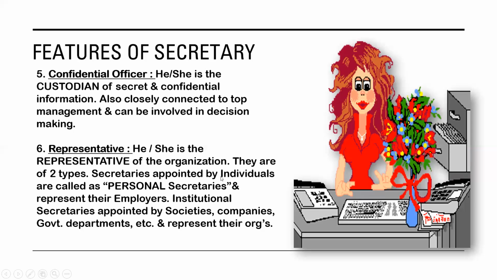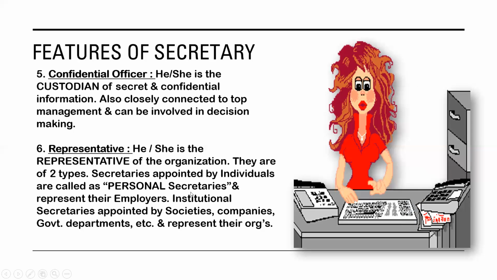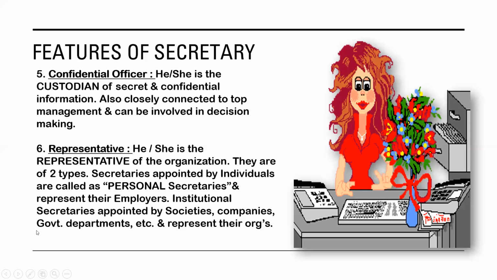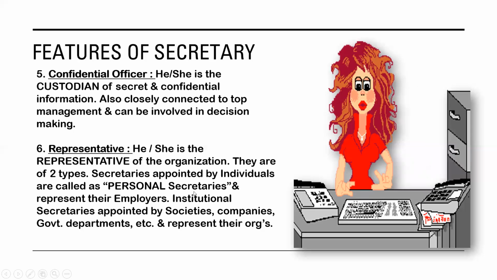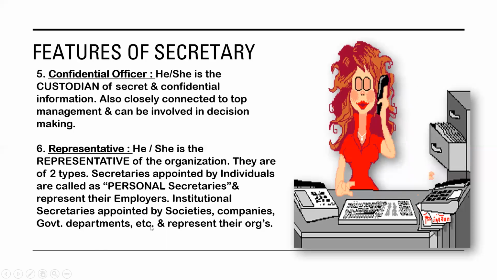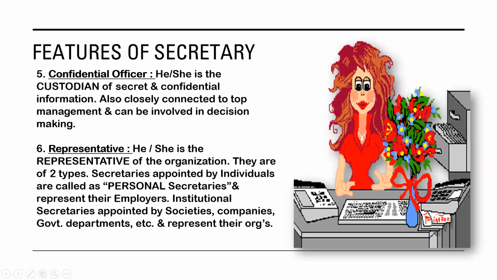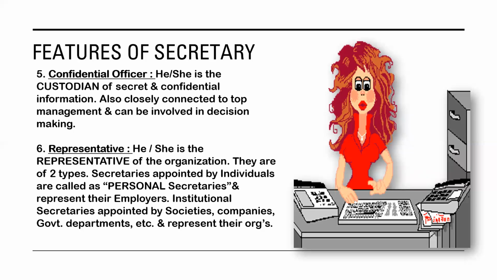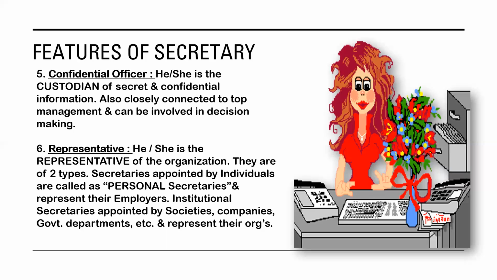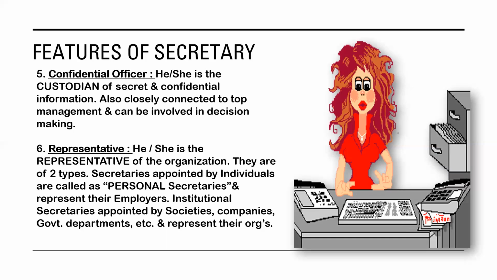Secretaries appointed by individuals are called personal secretaries, and they represent their employers. Institutional secretaries appointed by societies, companies, government departments, etc. are called institutional secretaries, and they represent their specific organizations. So these are the two types of secretaries, and we'll be seeing the different types in detail in the next lecture. So I hope you all are clear with all the 6 points.